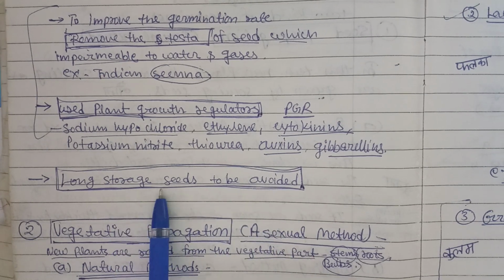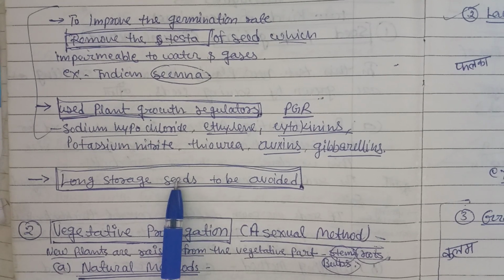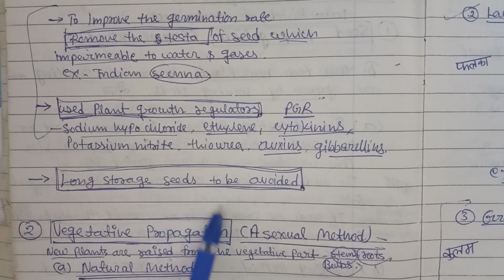If you store the seeds for a long time, maybe 2 years or 3 years, germination will not take place, because the number of viable cells is going to decrease, right? So 1 or 2 years is fine; it depends on the crop.